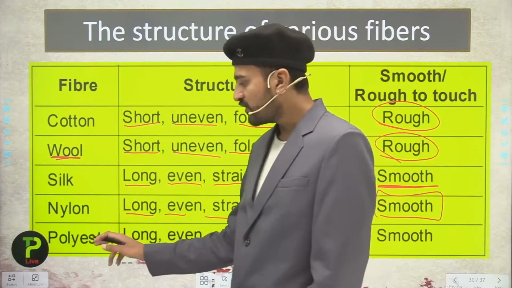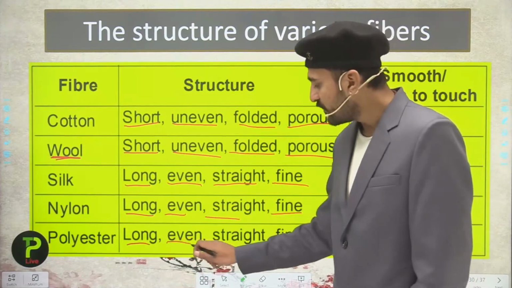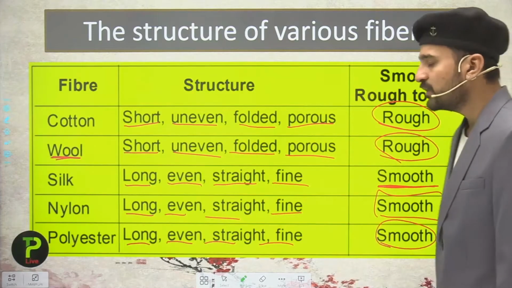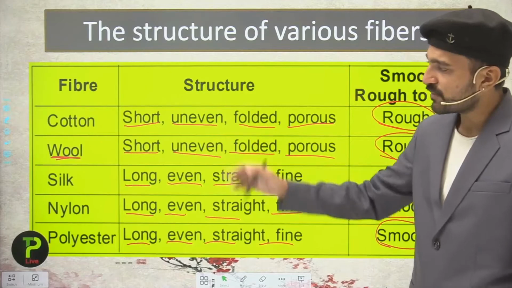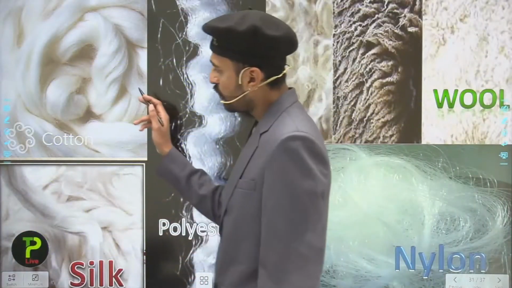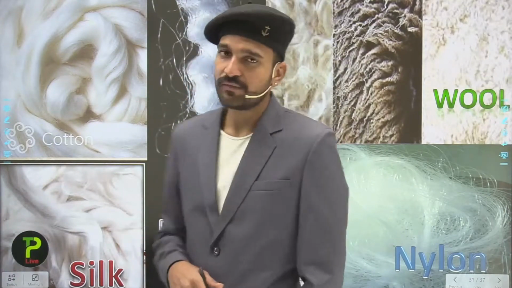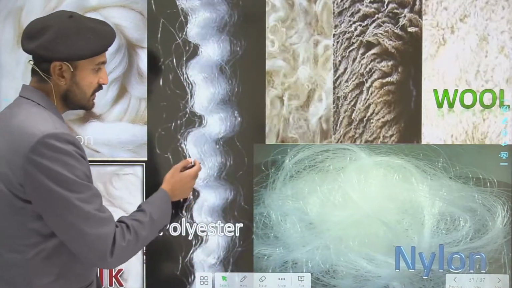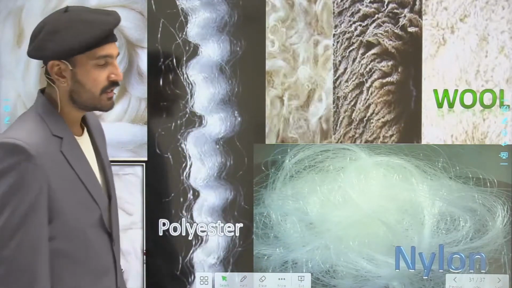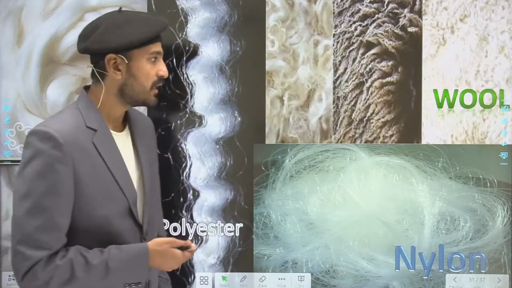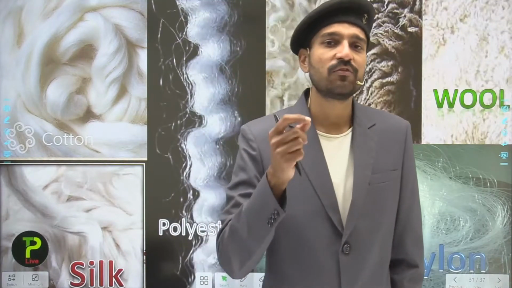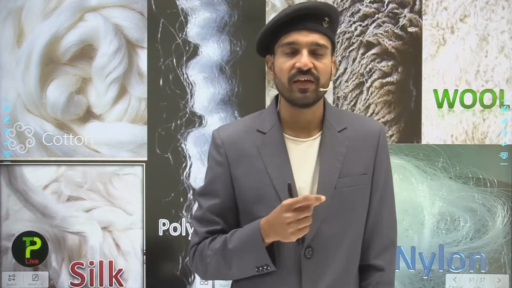Talking about the polyester, students, they are also long, even, straight and fine in structure, and are also smooth in the touching. So these are some of the fibers which you can also see in this diagram. Here this is the cotton fiber, this is the silk fiber, this is the polyester fiber, which you can see is shiny in nature, also the nylon, which is also shiny in nature, and they are also very smooth in the touching. Here we can see the wool. Wool may look like it would be very smooth, but it is generally rough like the cotton.